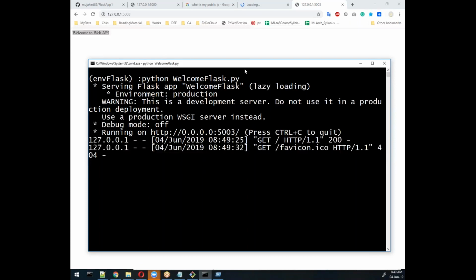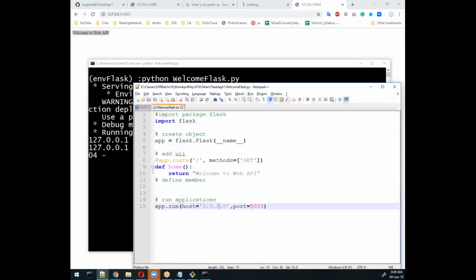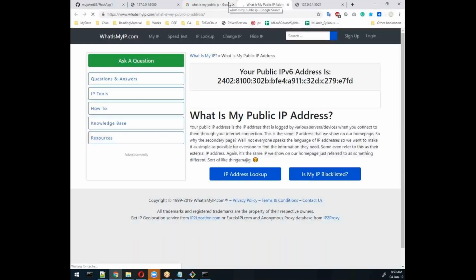Like that, if we design the application, in real time, if we want to deploy or migrate from local machine to server, we will add this line. That means anybody can access this application, and the port 5003, anybody can access this port. So that's why we will write here like that. If I get the IP address, you can access my system. I think it should work. I don't know, but let's try with this.